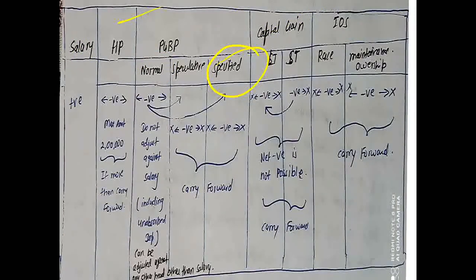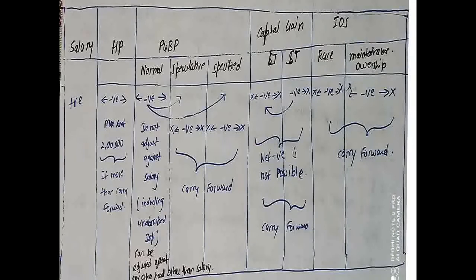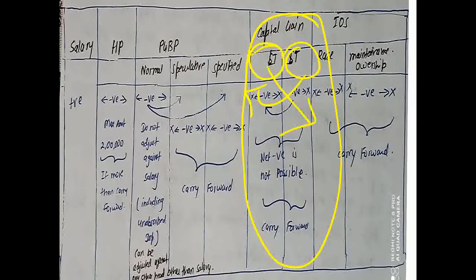Then we are having capital gain. In capital gain, again I explained to you that short term losses can be set off against the short term profit, but long term losses cannot be set off against the short term capital gain. So what I am trying to say basically is that the adjustment of the capital income is not made outside this particular head.